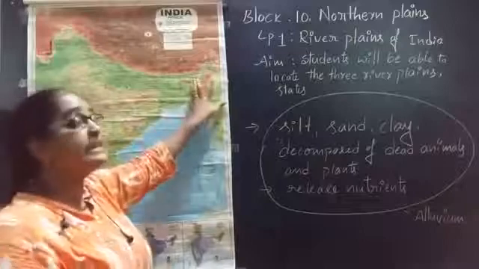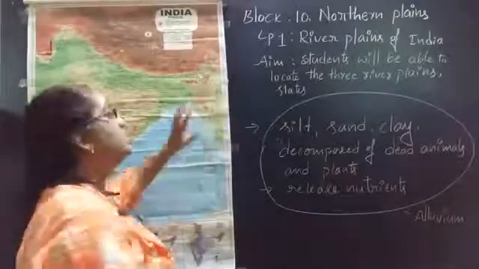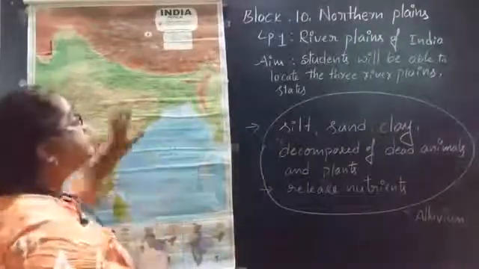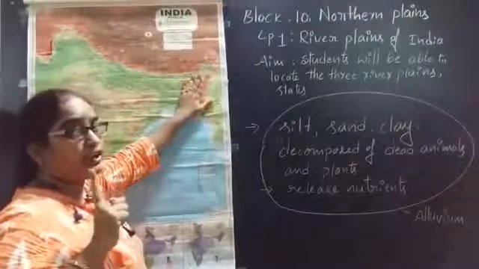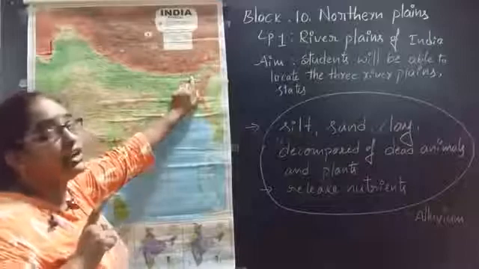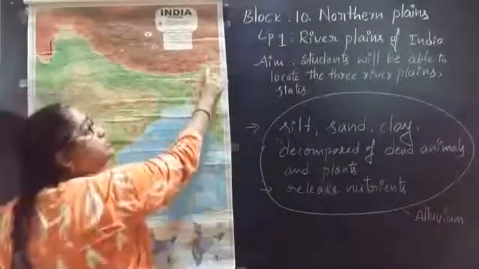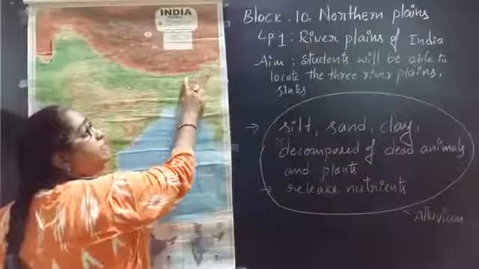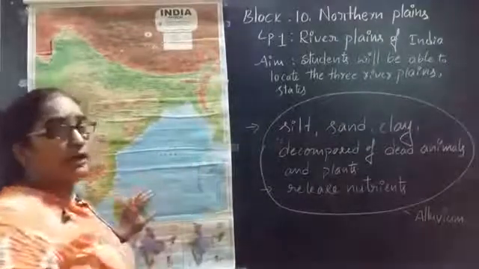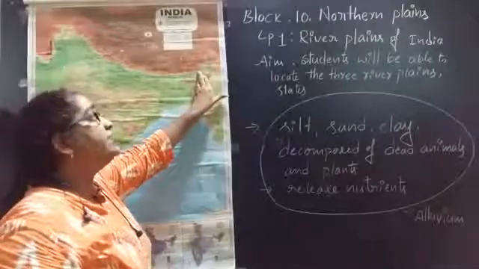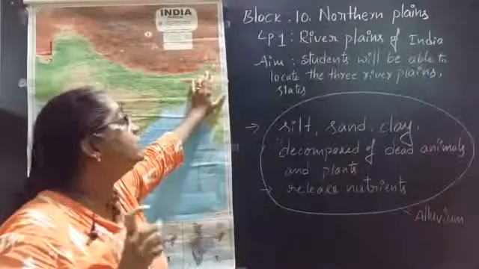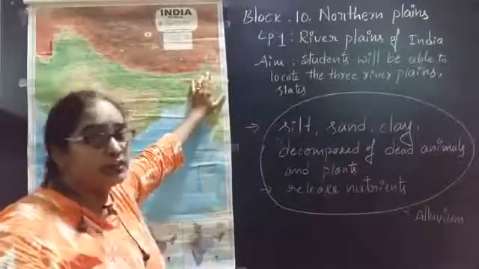Now we will discuss the east side states and which basin they come under. Arunachal Pradesh and Assam are known as the Brahmaputra Basin. Why? The Brahmaputra doesn't originate in India. I already told you in an earlier lesson, it starts from Tibet and enters India through Arunachal Pradesh. From Arunachal Pradesh it flows through Assam, and after that it joins the Ganga and afterward goes into the Bay of Bengal. So these two states are dependent for their main water source on the Brahmaputra river.